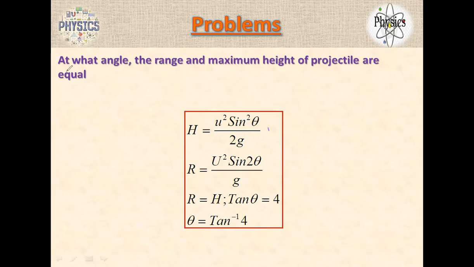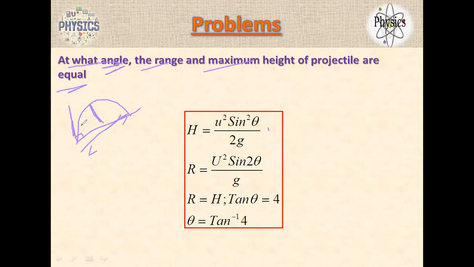At what angle are the range and maximum height of a projectile equal? He's saying that at what angle the maximum height and range are equal.